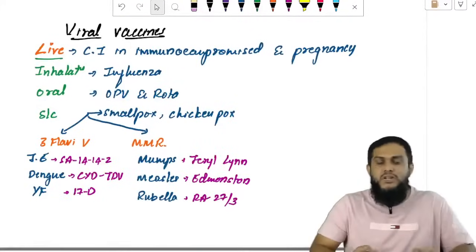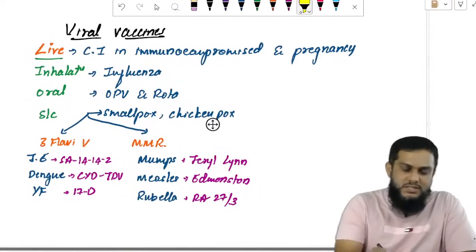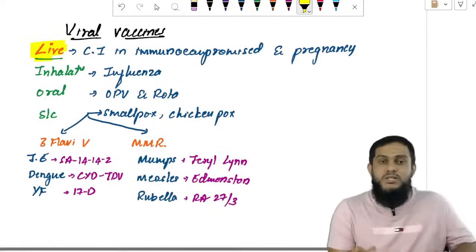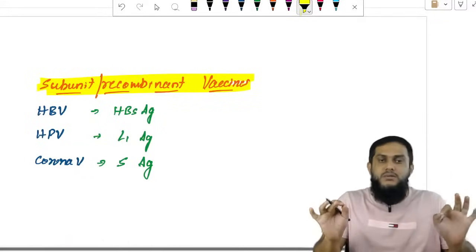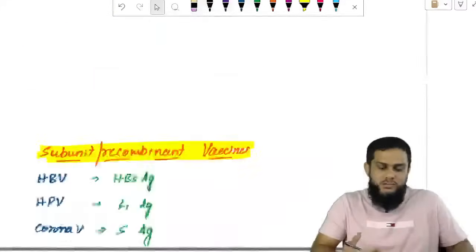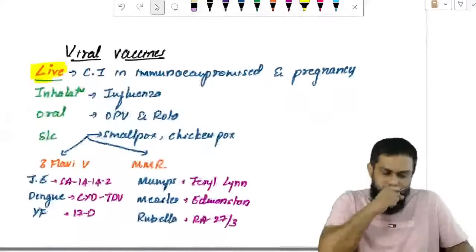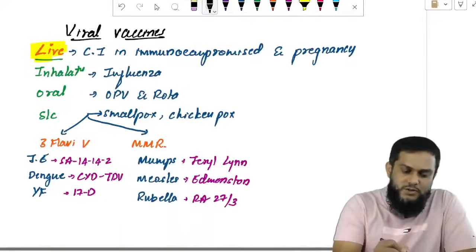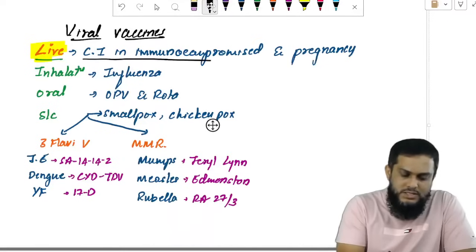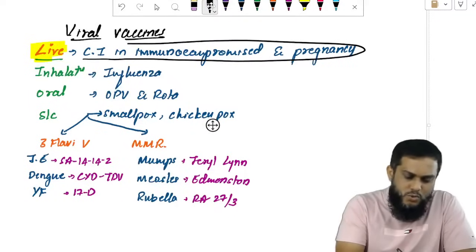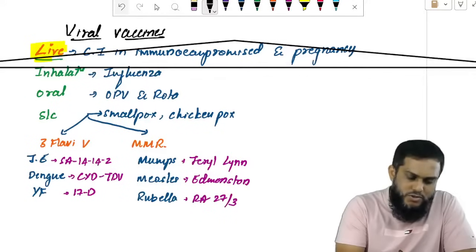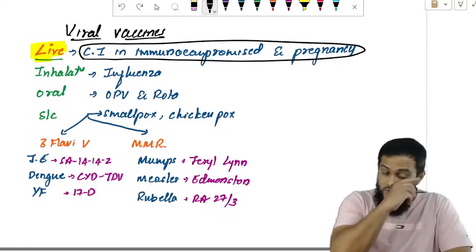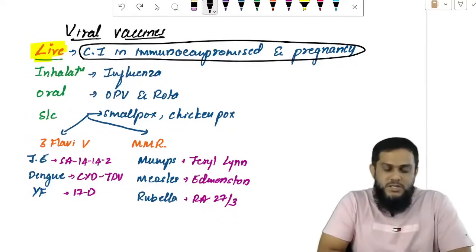Viral vaccines are very, very important. Two types of vaccines are important: live vaccine, and subunit vaccines, which are also known as recombinant vaccines. The first point you have to remember about live vaccines is that they are contraindicated in immunocompromised patients and in pregnancy.